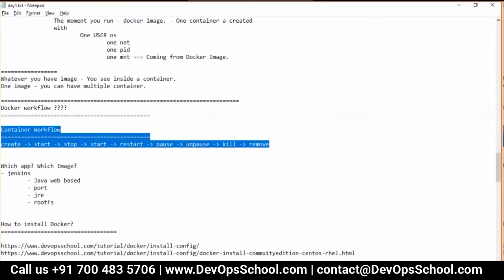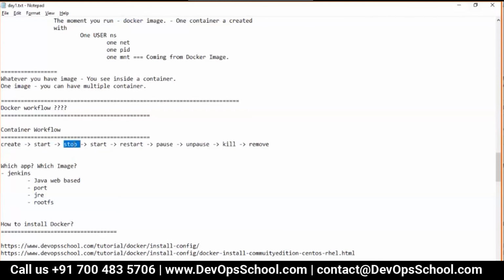Yes. Rajesh, a question. Let's say you stop a container and you reboot the machine, will the container ID still be there? It will be there. For example, I'll ask you this way: you stop the VM and then reboot the machine. Don't you think the VM will be there? The VM will be there. Same way.